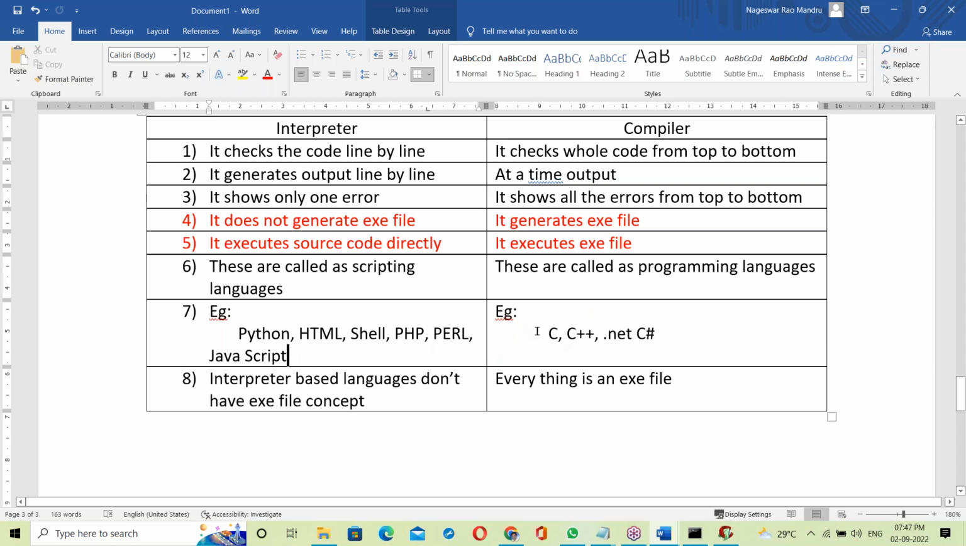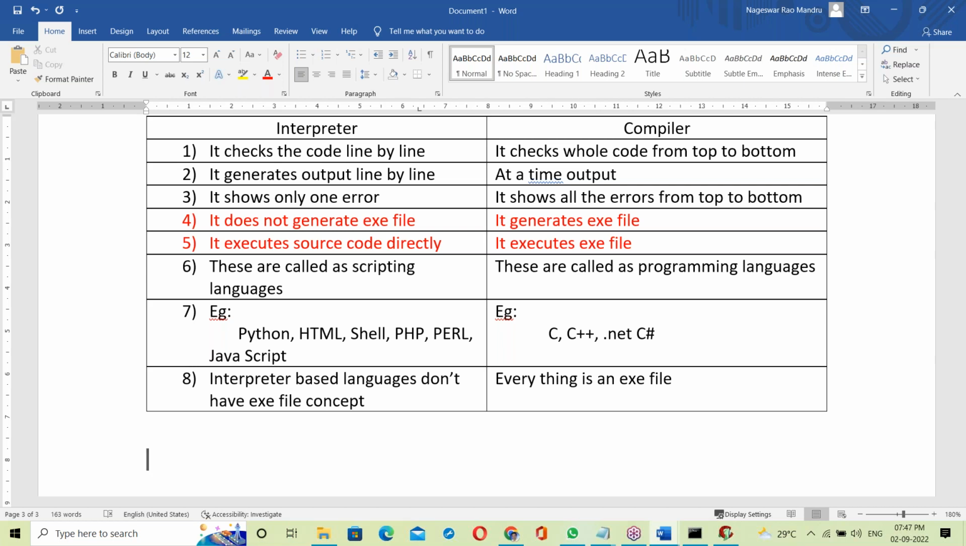Compiler examples: C, C++, .NET. That's it. Interpreter-based languages don't have an exe file; compiler-based, everything is an exe file. Okay, fine, well and good. All the differences are very clear. Now, where is Java?